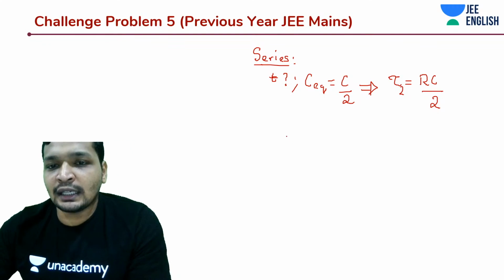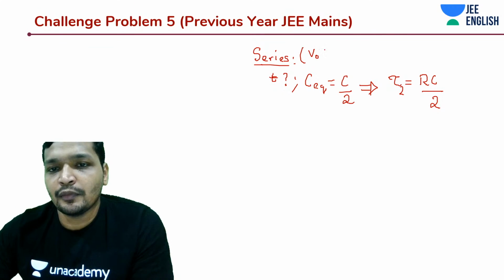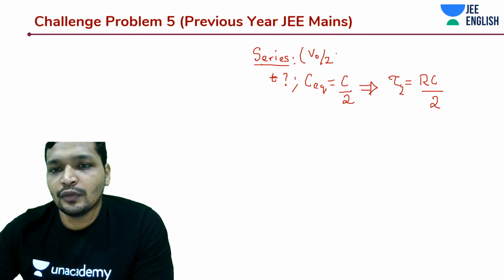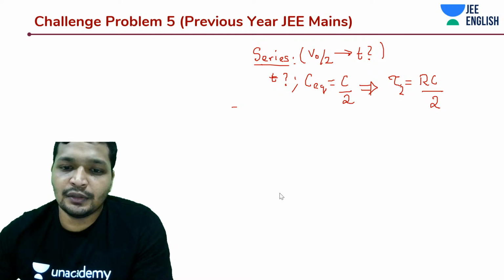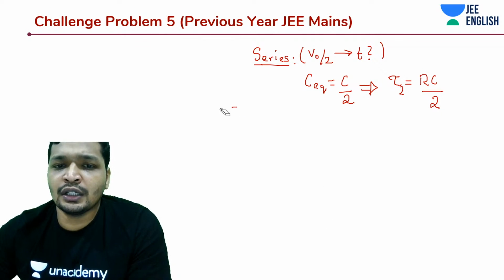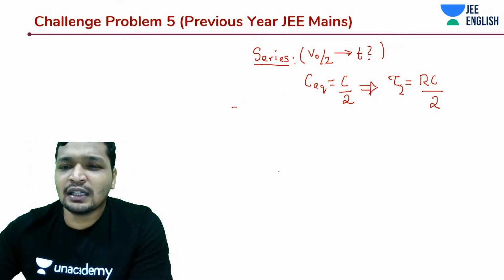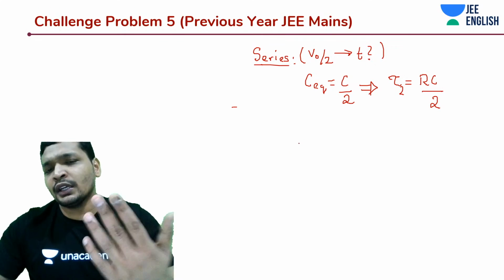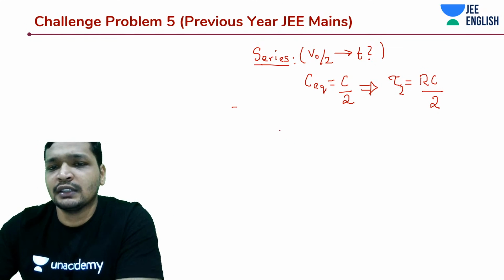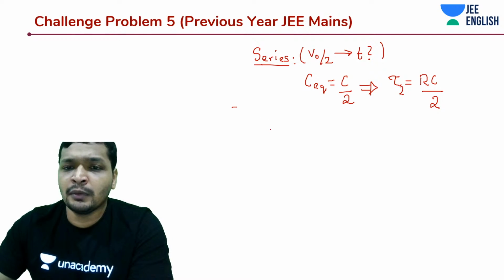And what is the time taken for it to reach V naught by 2? When does it reach V naught by 2? This is being asked, isn't it? So let's analyze this part and come to a conclusion whether what we derived and what we guessed is correct. We guessed it within a few seconds, and if you are doing it with pen and paper, it takes only a few seconds without any explanation. Move very quickly. It's only a few seconds problem.